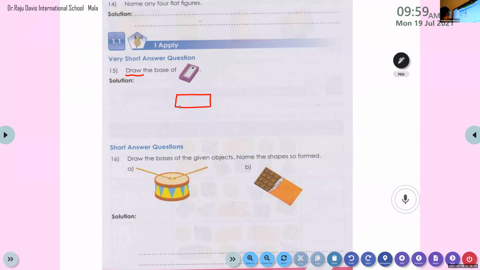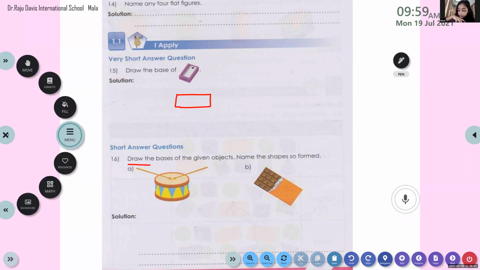Short answer questions. Question number 16. Henna, please unmute. Read the question. Draw. D-R-A-W, draw. The. Bases. B-A-S-E-S, bases.